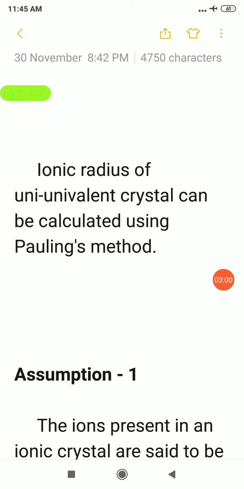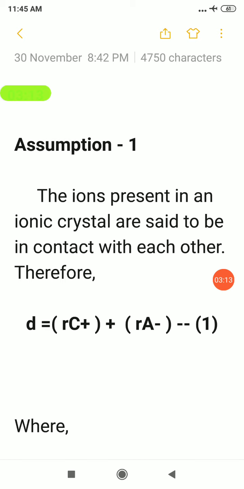Okay. And there is a method used to calculate the ionic radius, that is Pauling's method. Using Pauling's method, we can calculate the ionic radii. For a cation and anion, we can separately calculate their radii. It has two assumptions. Let us see them one by one. This is the first assumption of Pauling's method to calculate ionic radii. Dear students, an ionic crystal has both positively charged species as well as negatively charged species, that is a cation as well as an anion, and in such ionic crystals, the cations and anions are said to be in contact with each other.